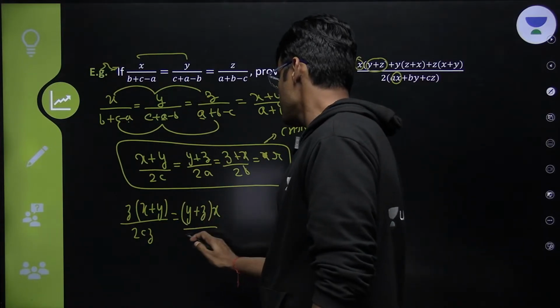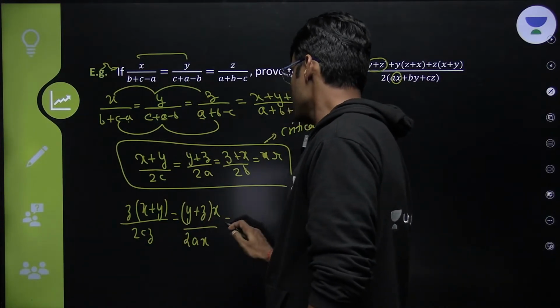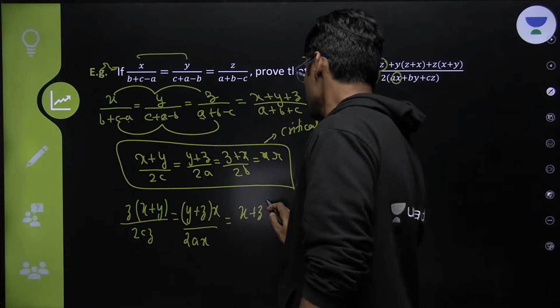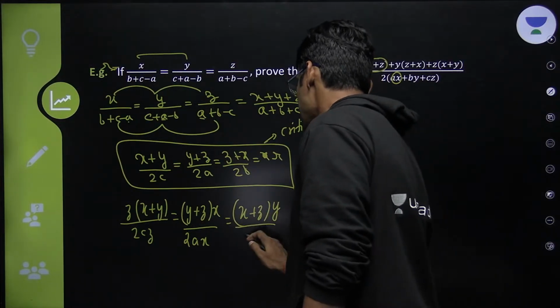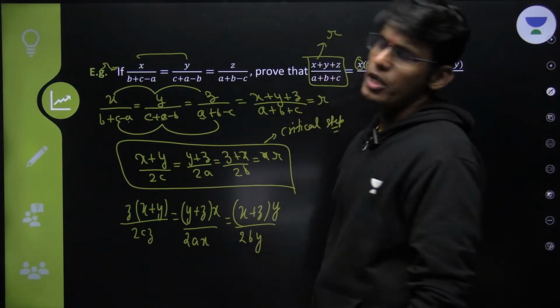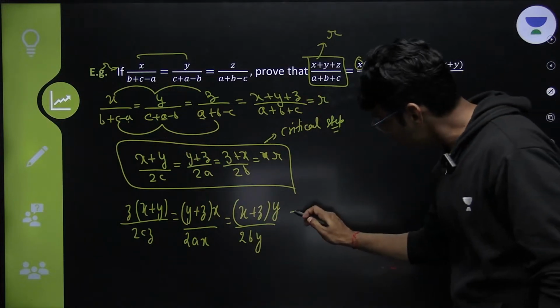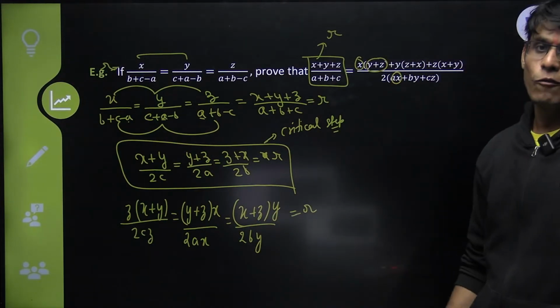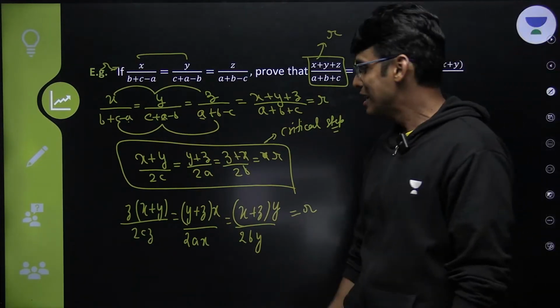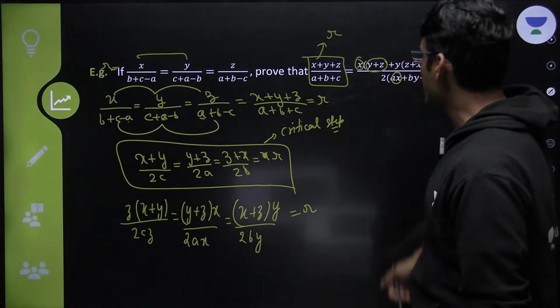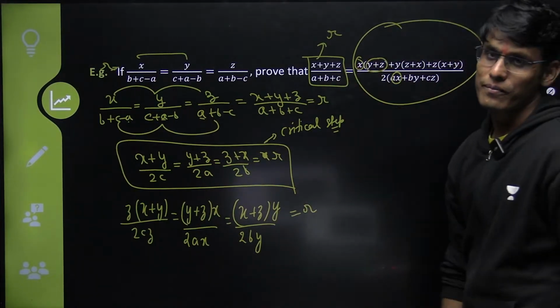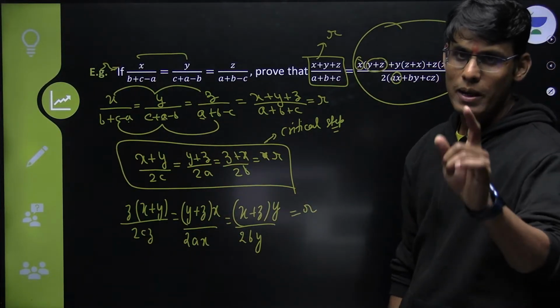Whatever is absent, just introduce it. If I'm multiplying the same number in numerator and denominator, the ratio remains intact. So this ratio is also equal to R. And what you have to do now, just add the numerators and add the denominators, you will get this expression only. This is magical.